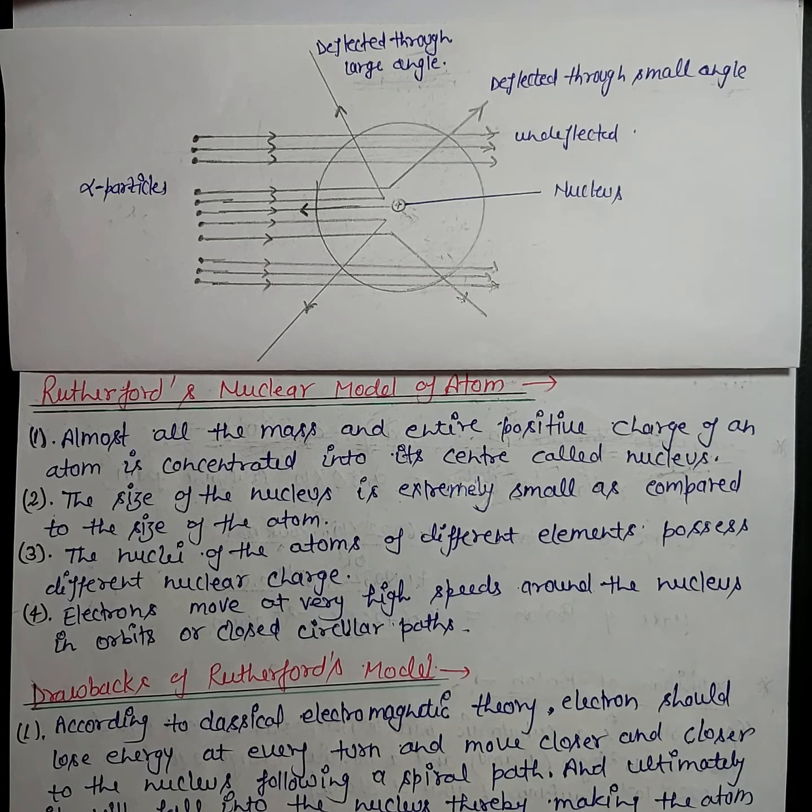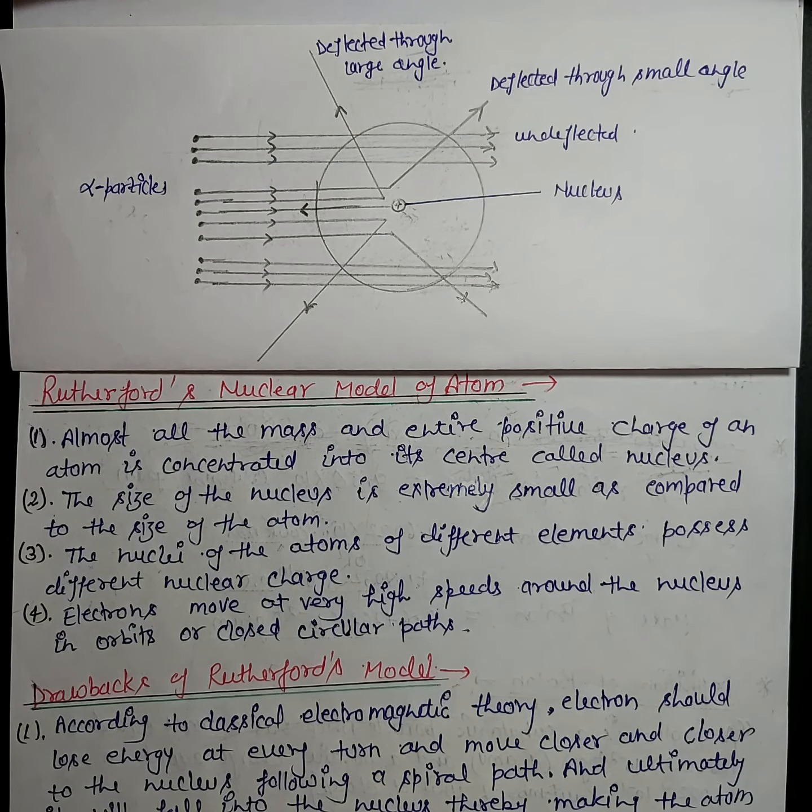But we have seen from the experiment that most of the alpha particles crossed the gold foil easily without any deflection. So the positive charge should be concentrated somewhere in the atom, which is responsible for the deflection of alpha particles.